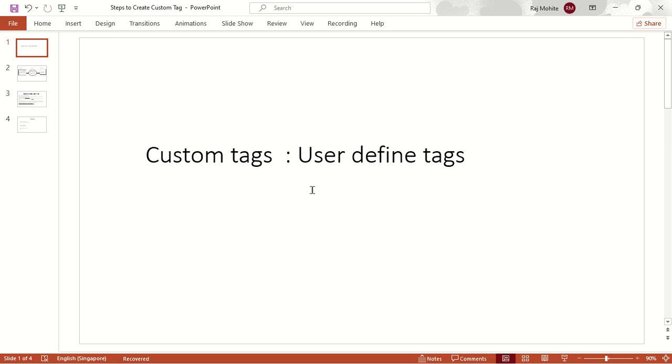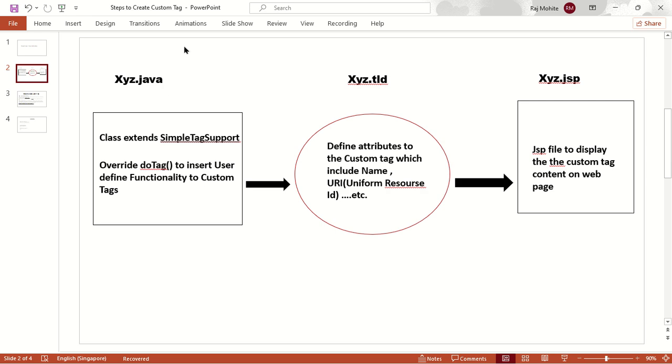So in custom tags, suppose you want to create one user-defined tag whose name is, say, XYZ, and you want to provide the functionality of heading, then we can achieve it with the help of a custom tag. Okay, so to create custom tags in Java, we basically require three kinds of files.